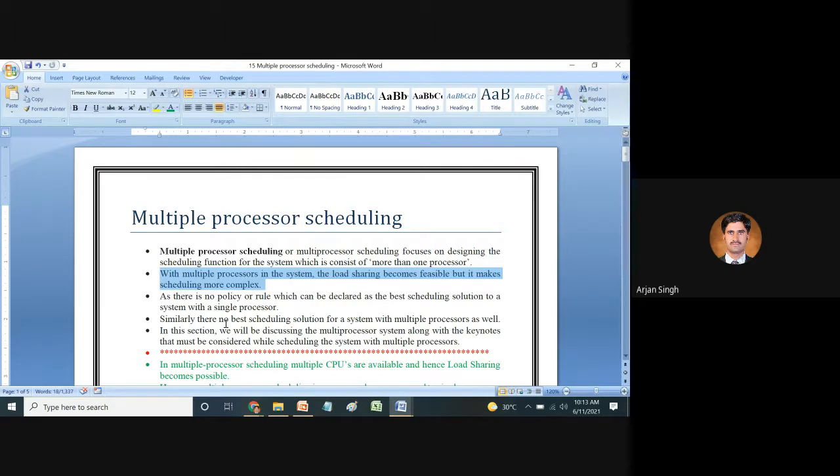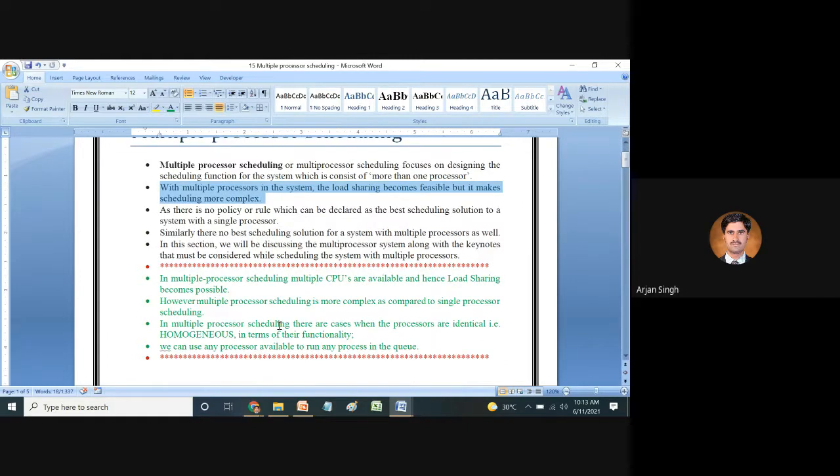In this section, we are going to discuss certain things that are very relevant to multiple processors. In multiple processor scheduling, multiple CPUs are available, and hence load sharing becomes possible.